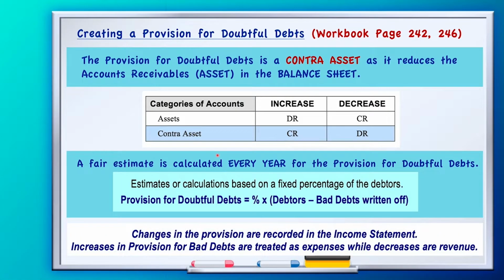Because you are doing this every single year, there will be changes, meaning there will either be an increase in the provision when you've calculated it, or a decrease after you have calculated from year to year. So in one particular year, you will calculate and get a provision amount, and then the next year when you calculate it, you might see that it increased or it decreased. Okay? Because of that, any increase or decrease is recorded in your income statement as an increase in provision for bad debts as an expense. So that is what we are going to go into first.